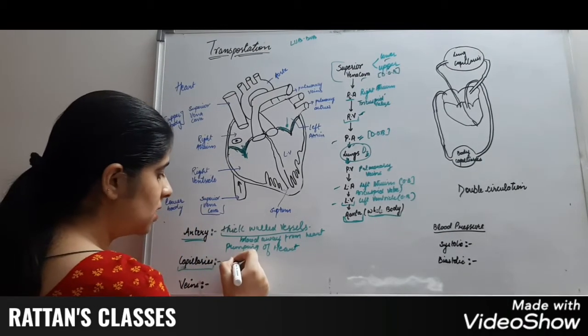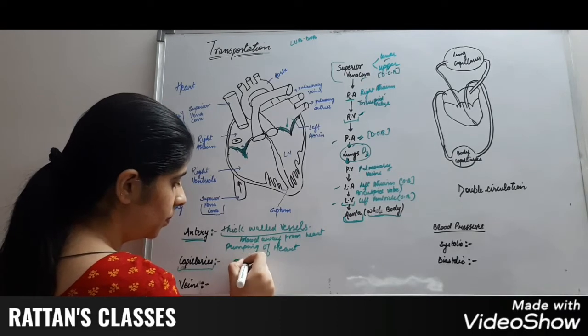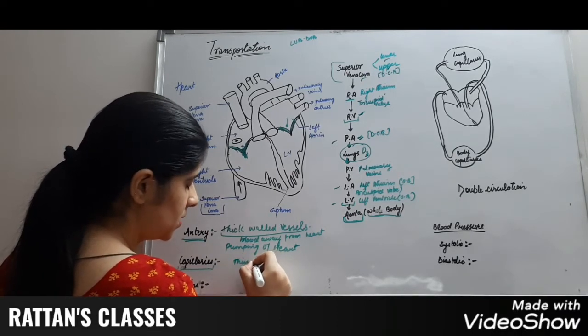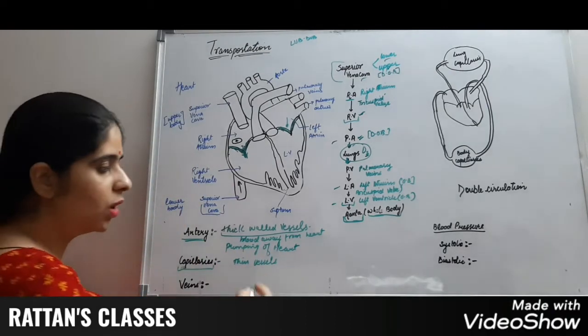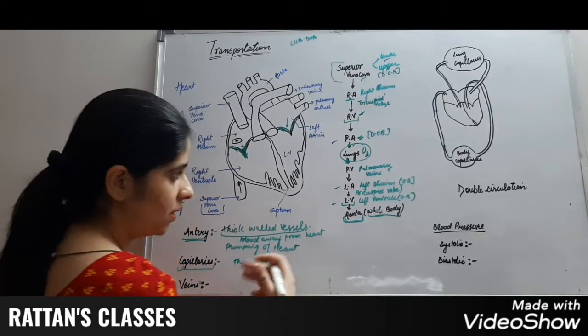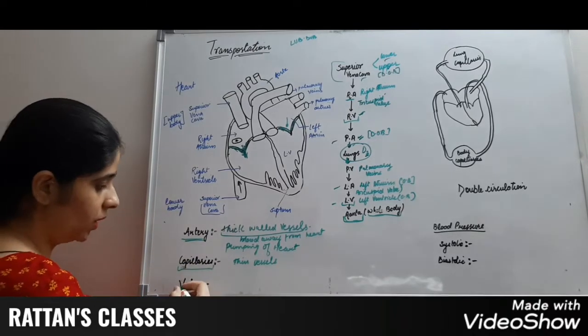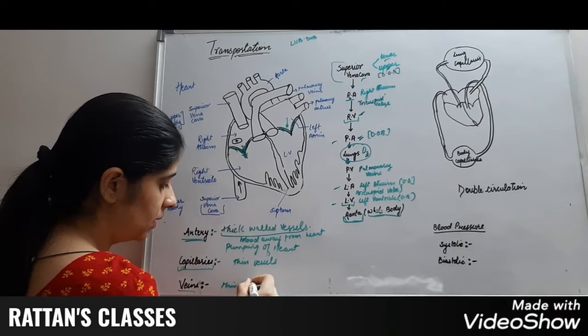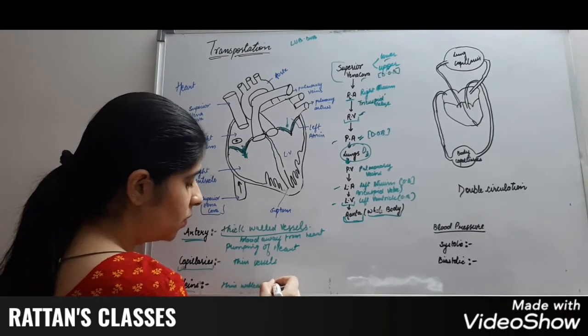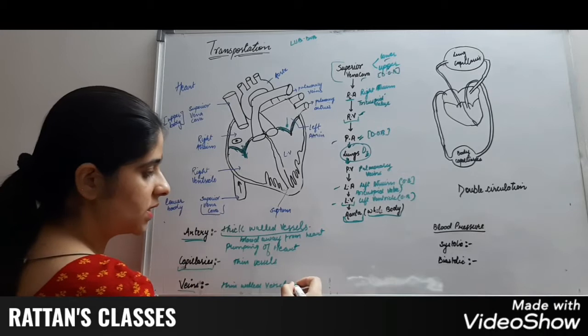Capillaries, these are the thin vessels which transfer the blood to the body. Veins are also thin walled vessels which bring blood towards the heart.